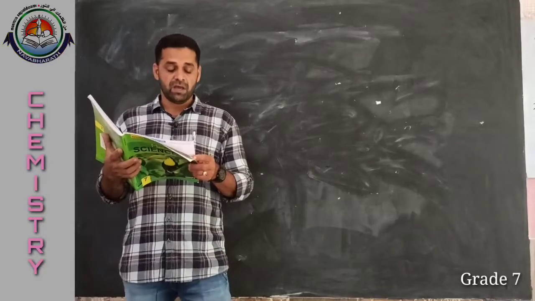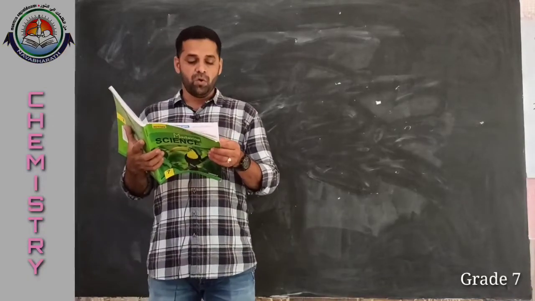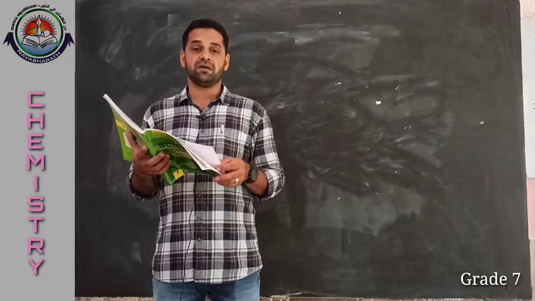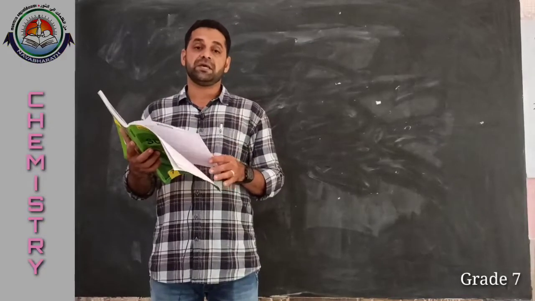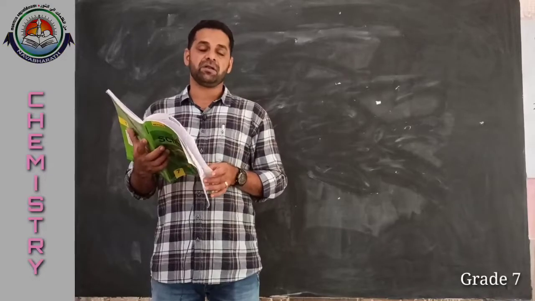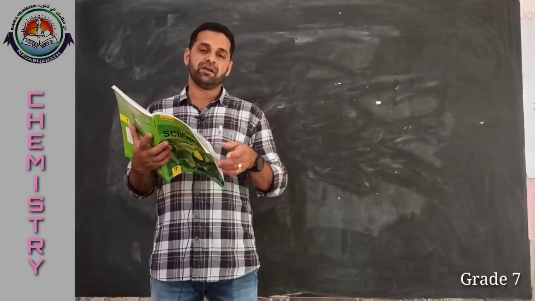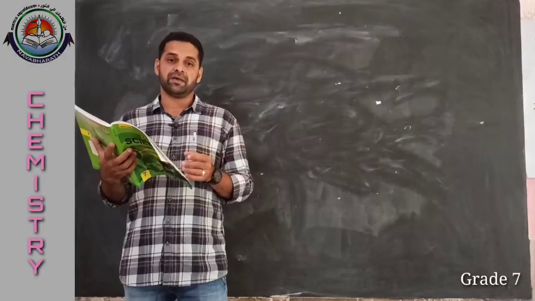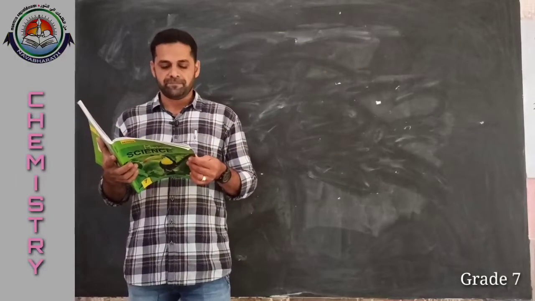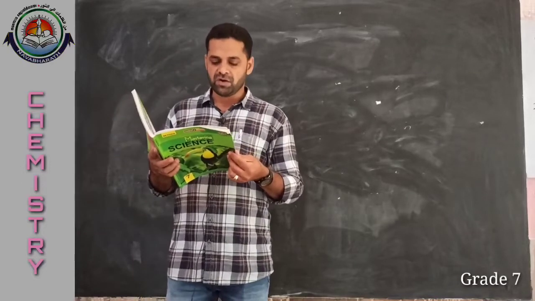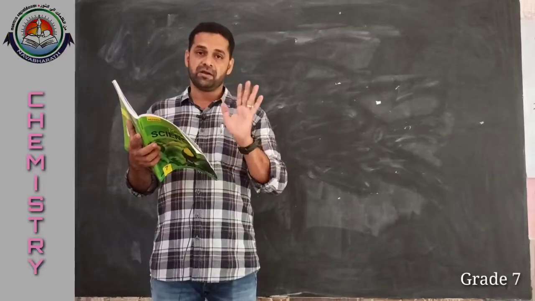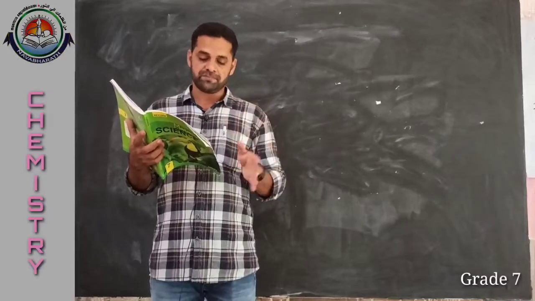Then option B, second question. On burning silk, it gives out the smell of burning hair. Give reason. Why? Because it is an animal fiber, on burning it gives the smell of burning hair. Then with the help of a flow chart, describe the life cycle of silkworm. That you have already written, so no need to write.